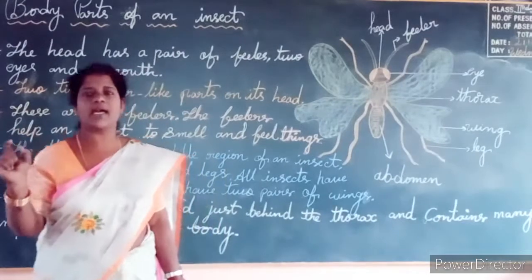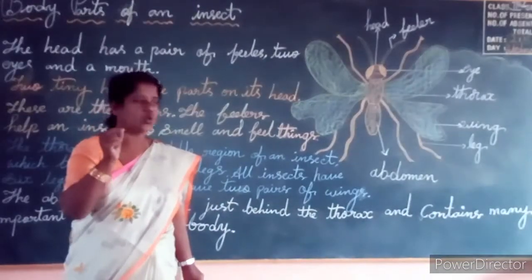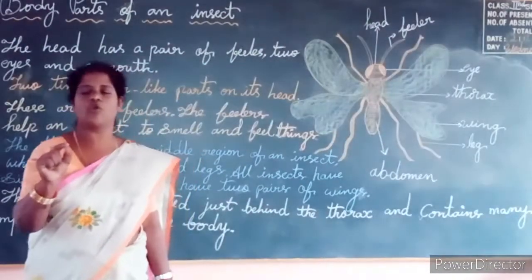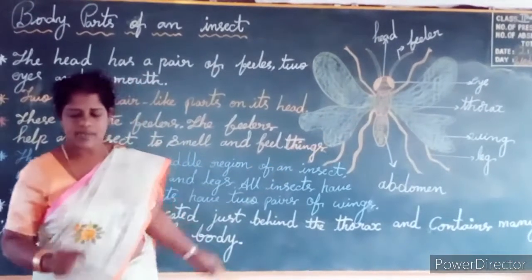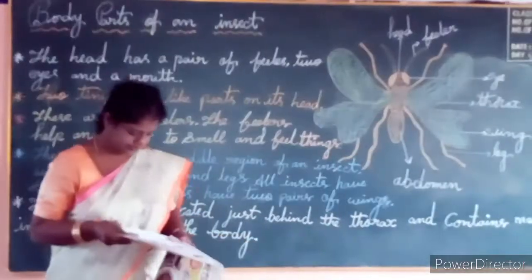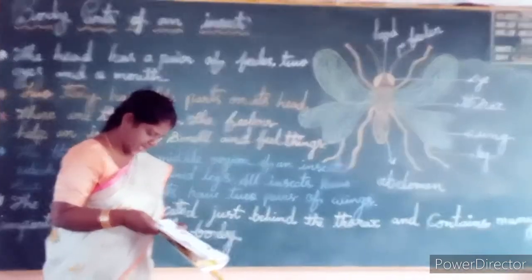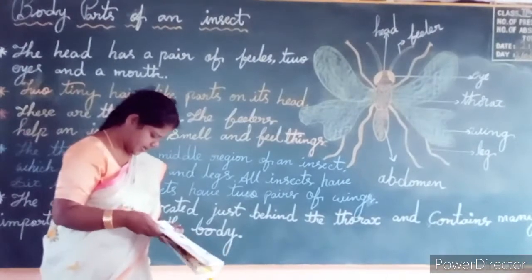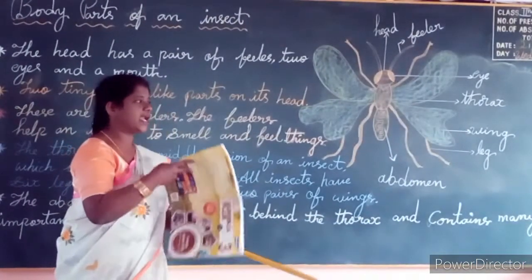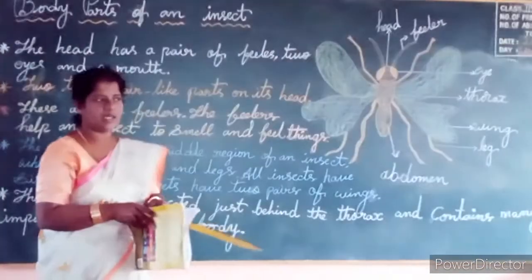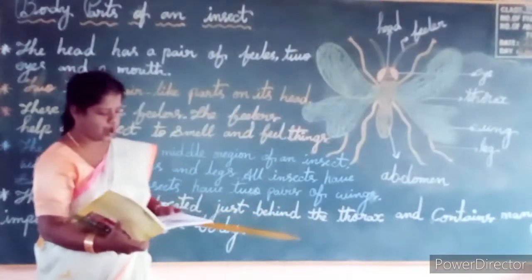The spiracles are nothing but small holes. With the help of these holes, the insect will breathe. Okay. Next. Insects take air through spiracles. The air enters into the fine tubes of the body and reaches every part of the body.